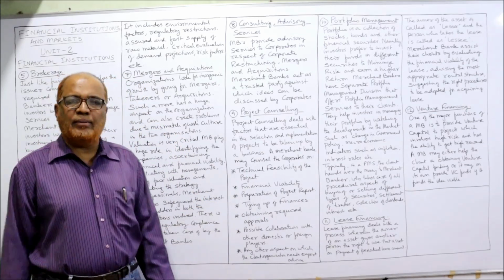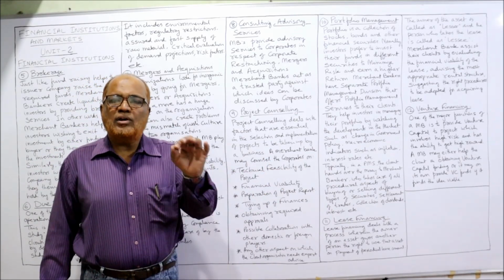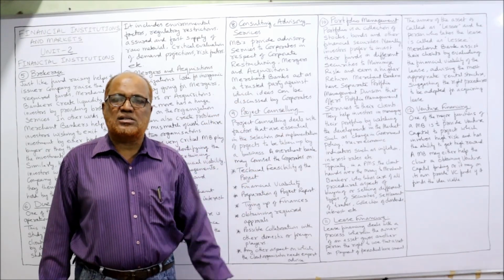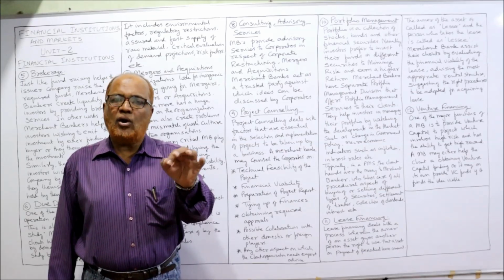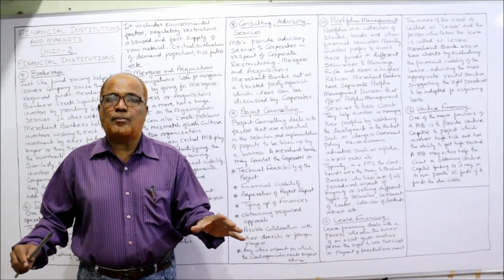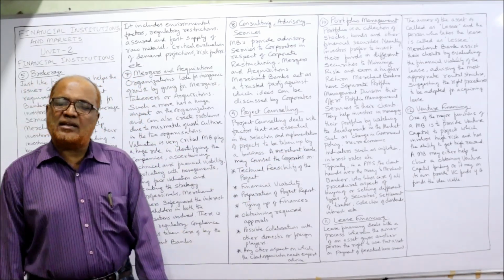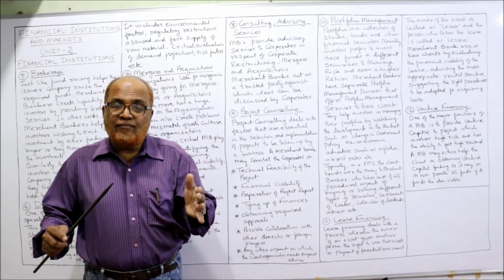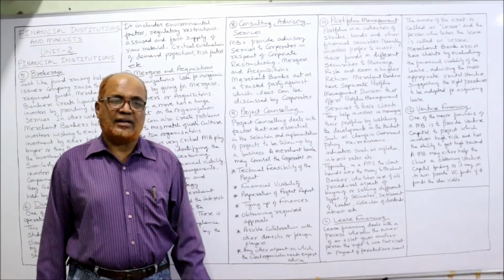Second, financial viability. How the finance can be procured, and how the finance can be effectively utilized to make the project successful. Then preparation of the project report. The end of the project study is the project report. So making the project report and giving it to the client. Thirdly, tying up of finances. Once the project is decided, then the merchant banker has to tie up with the supplier of funds.